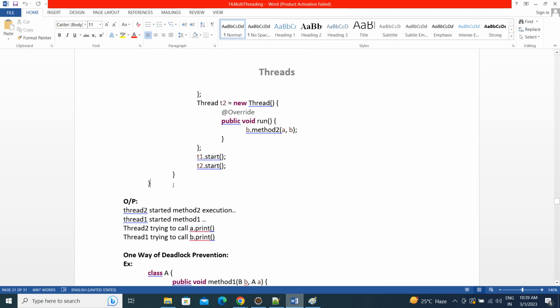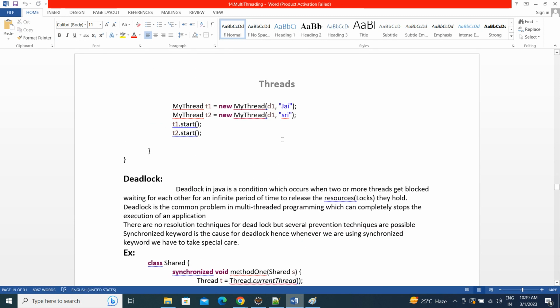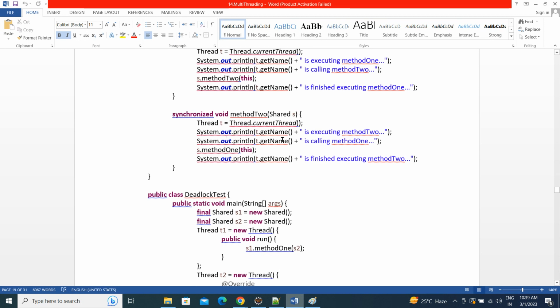The example is the same. Internally, two threads are calling each other's synchronized methods. If a method is synchronized, that object is already locked by the thread, and it will not give a chance to call any other synchronized methods on that object.